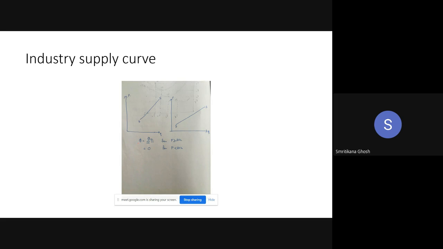Mathematically you can write Q, the industry quantity, is the summation of the firms' quantity q for prices greater than or equal to AVC. And the industry supply will be 0 for price less than AVC, that means below the shutdown point. Any problem with this slide? Ma'am, so the industry supply curve is the horizontal summation of the firm supply curves. Exactly. Simple.